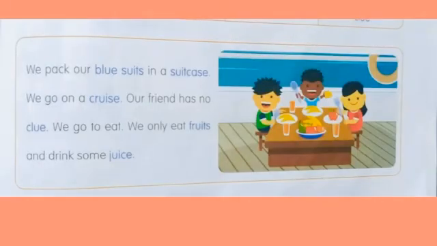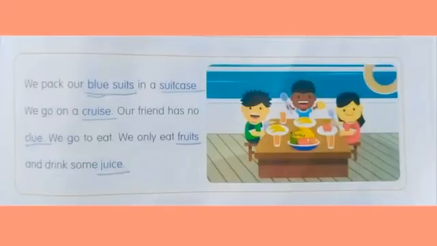Next, here they give a paragraph. We pack our blue suits in a suitcase. We go on a cruise. Our friend has no clue. We go to eat. We only eat fruits and drink some juice. Here identify the vowel digraphs. What are the vowel digraphs? Yes: blue, suits, suitcase, cruise, clue, fruits, juice. These are the vowel digraphs which make the U sound.